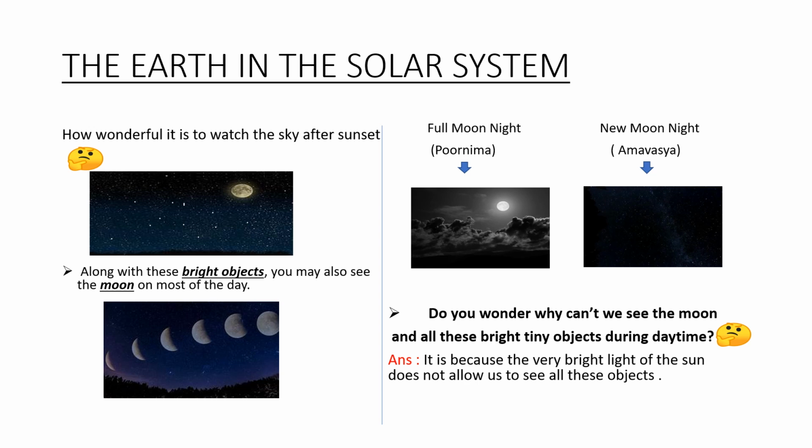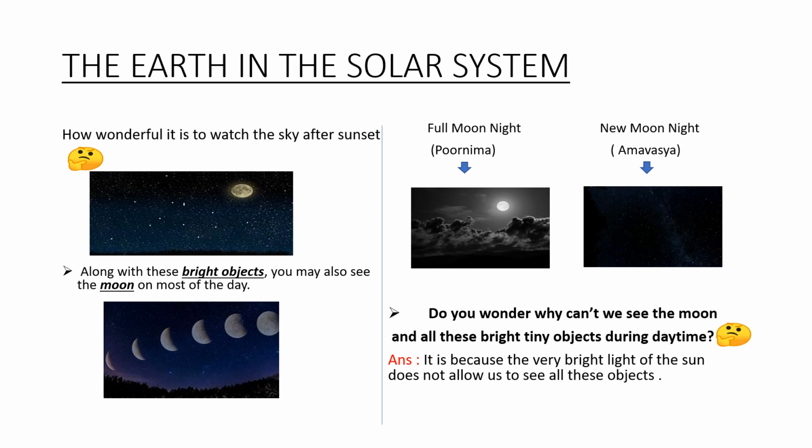So let's start. You know children how wonderful it is to watch the sky after sunset. You would first notice one or two bright dots shining in the sky. Soon you would see the number increasing. Now you cannot count them anymore. As you can see in the first picture, the whole sky is filled with tiny shining objects. Some are bright, some are dim. They all appear to be twinkling. But if you see them carefully, you will notice that some of them do not twinkle. They simply glow just like the moon shines.